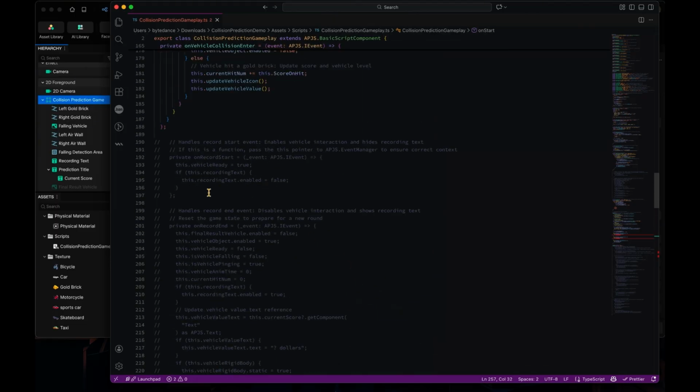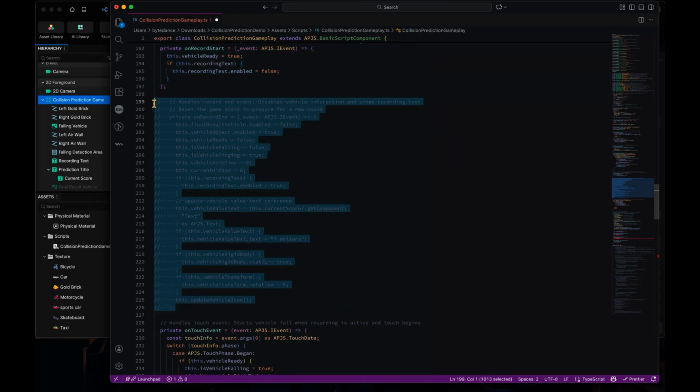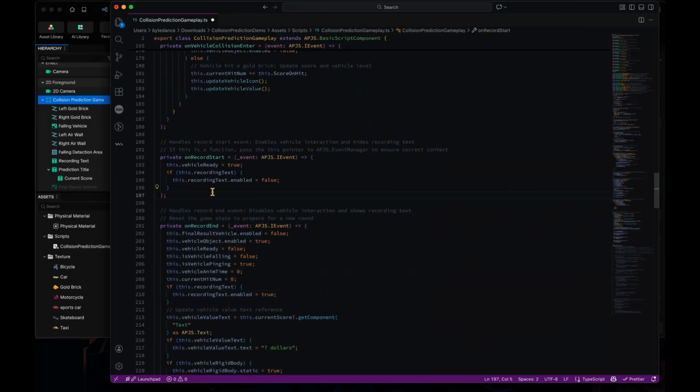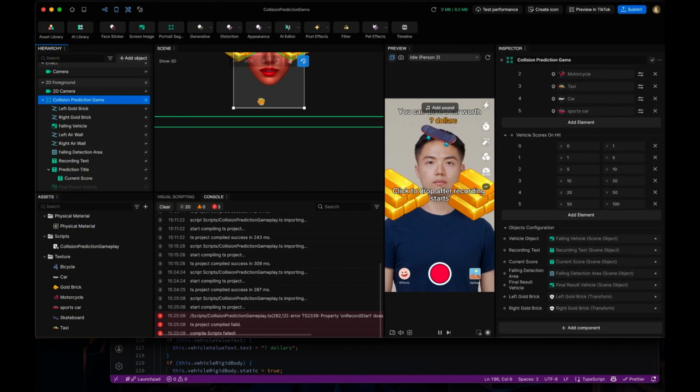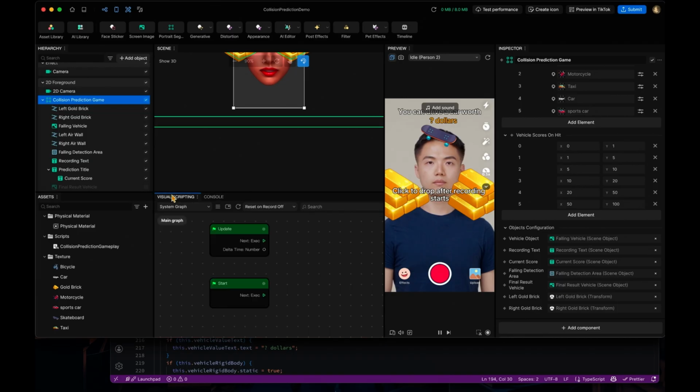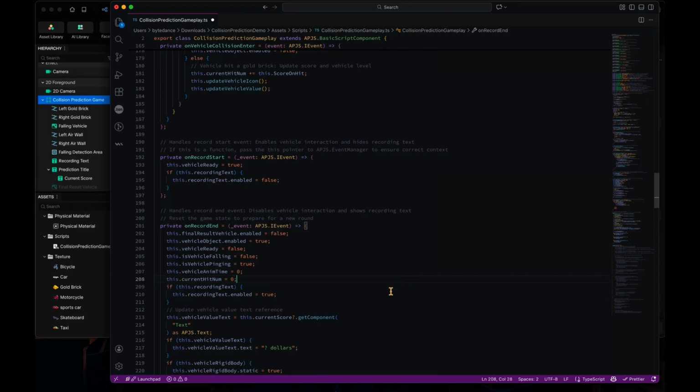And there is also an on record start and an on record end callback that we can subscribe to in on start. The record start and record end correspond to when you click on the start recording button. Usually we need to do something when the record button is clicked, and also when the recording ends. This is very similar to the graph systems, like the reset on record on or off.